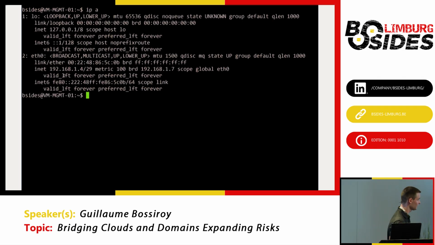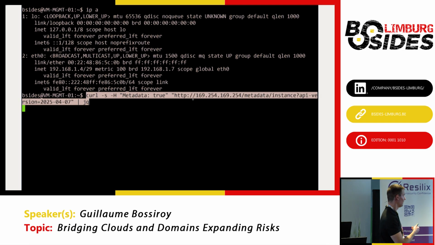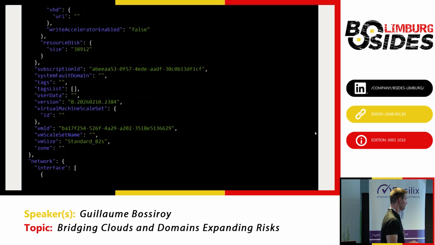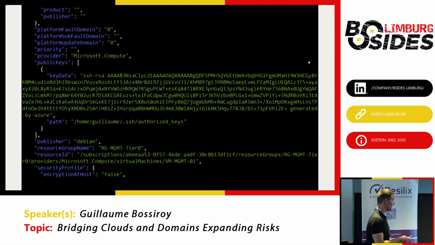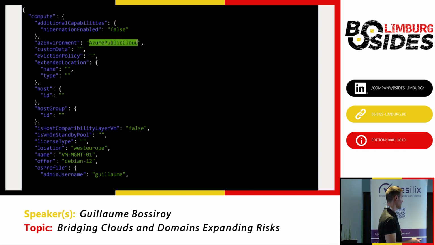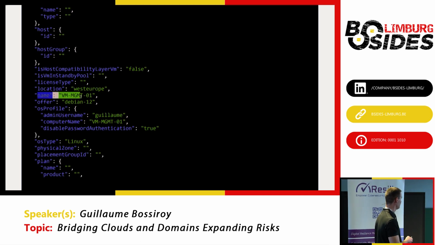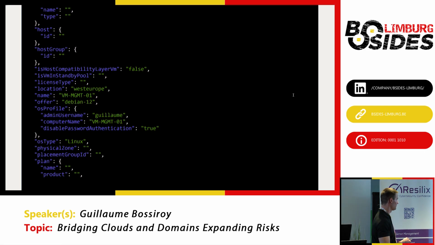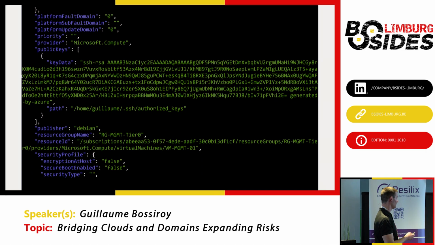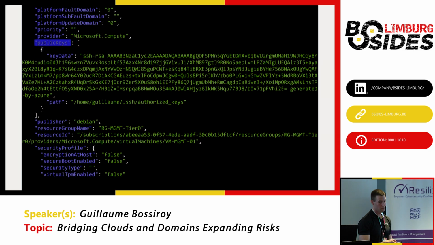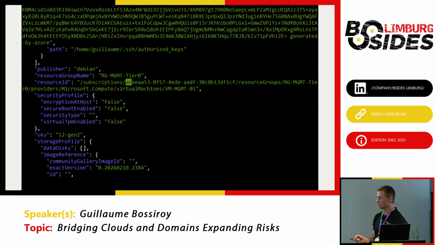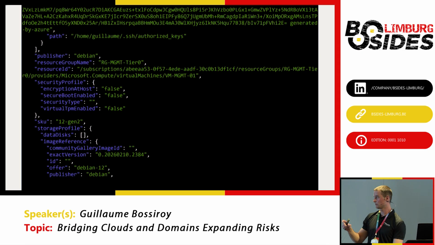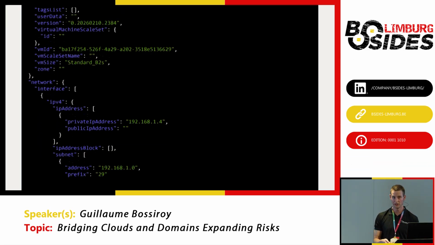So we are on an Azure virtual machine, which is in an internal network on that IP. If I want more information about that virtual machine, I can go to the instance metadata service and get more information about the resource running. So here I see that I'm running in the Azure Public Cloud. I see the VM name, the offer name. I also see the admin username, and also that password authentication is disabled. We see the SSH authorized key. Also, something that will be interesting is the resource ID of that virtual machine running in Azure. That information can then be used for enumeration later on.